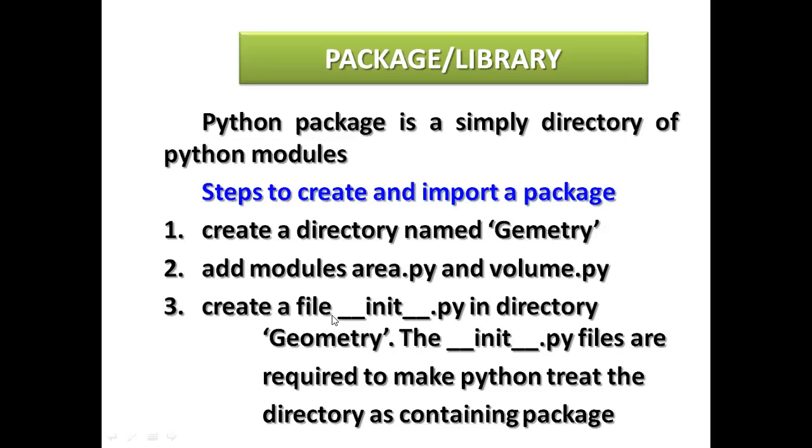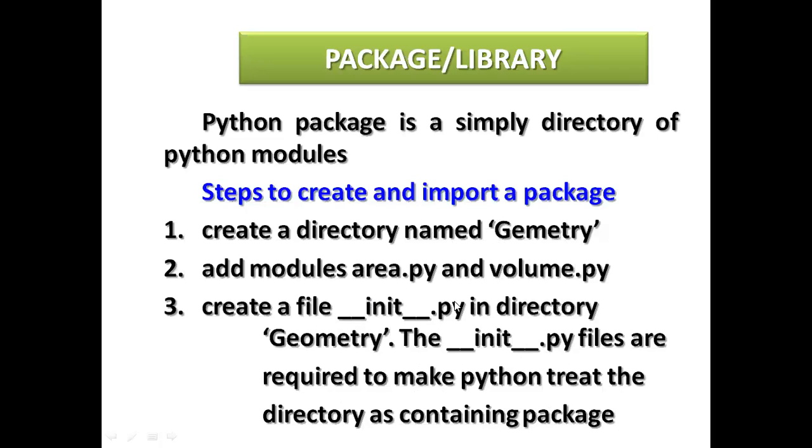Create a file named __init__.py. This is also a user defined name, in the directory geometry. Under this geometry you can store this file. The __init__.py files are required to make Python treat the directory as containing packages. The files you store in this package will be contained in it.